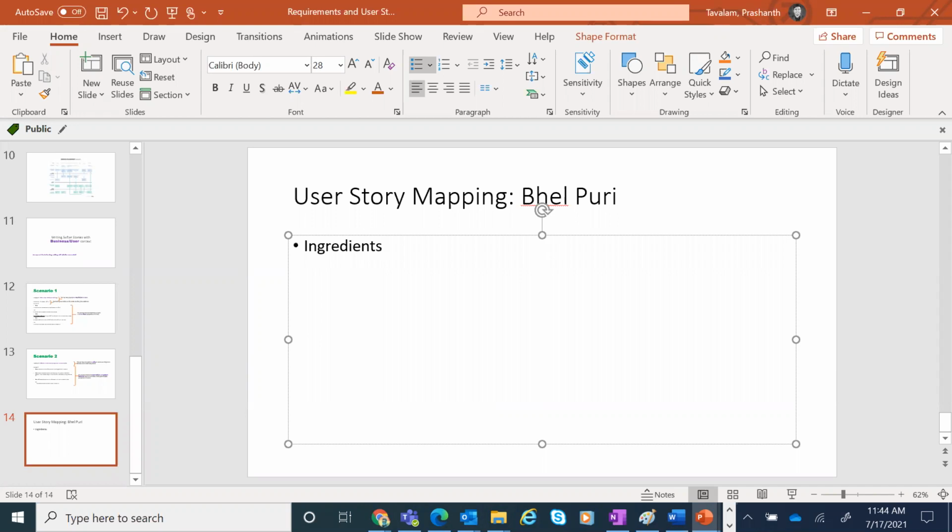Correct. So I will not direct. For me, now I'm trying to structure it. Now you're saying bhujia. What else? Puffed rice. Soft rice. What else? Spices, lemon.